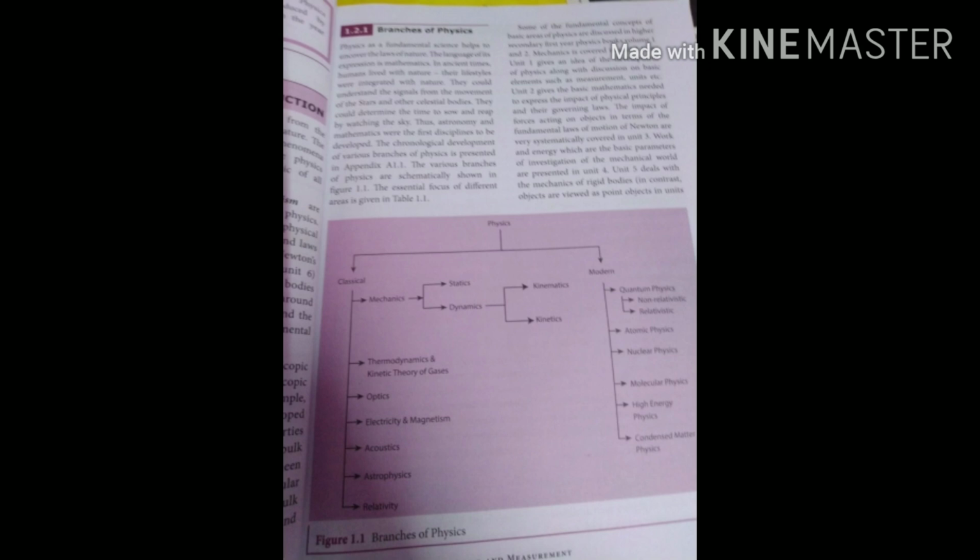In our book, the first topic is the nature of the physical world and measurement: how the world is accommodated with nature, and how we are using that science. What is the scientific method? Very simple.